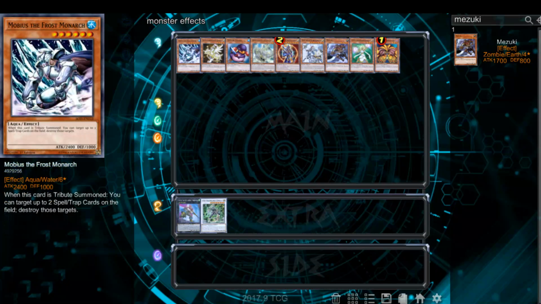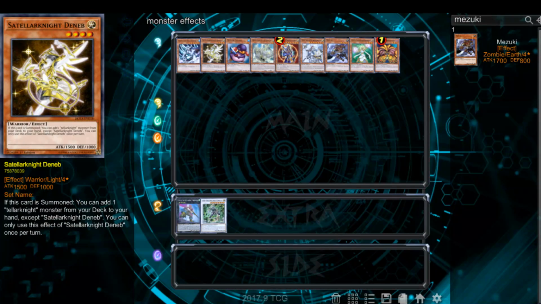To get a when effect off, it has to be the very last thing. And to get an if effect off, like Deneb, it just has to happen at any given point and not be negated. Exception, if you play in TCG United States, in particular, if he gets Call of the Haunted back, and they MST the Call of the Haunted and you respond with it and it summons him, he doesn't get his effect.